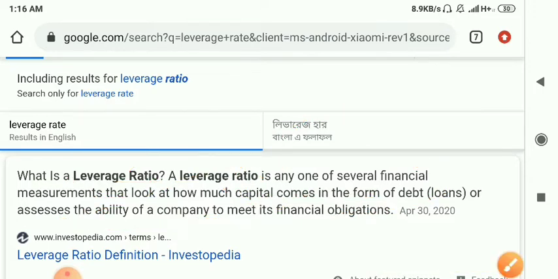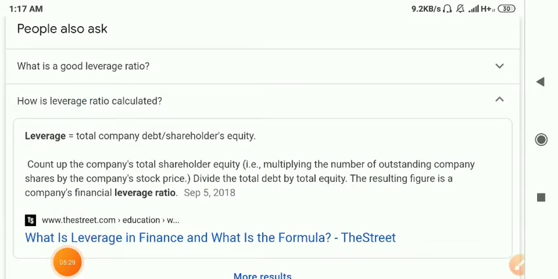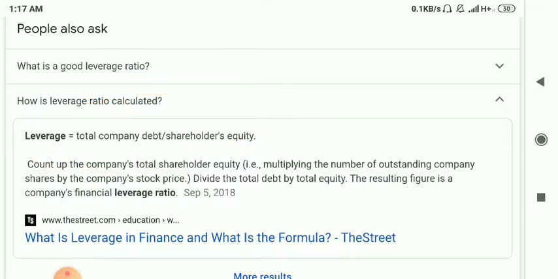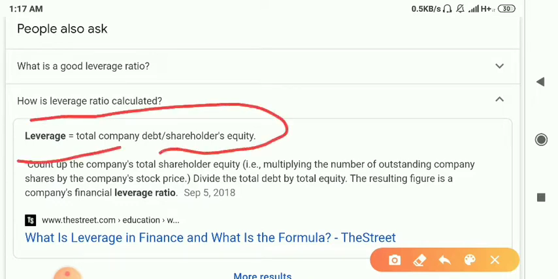So let me give the formula for this. So here is the leverage ratio formula. How to calculate: total company debt divided by shareholders' equity, right? So here, total company debt; count the company's total shareholders' equity by multiplying the number of outstanding company shares by the company stock price, then divide the total debt by the total equity. So this is the formula for the leverage ratio, right?